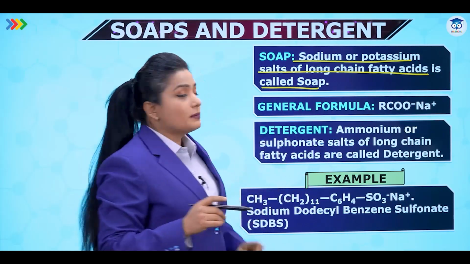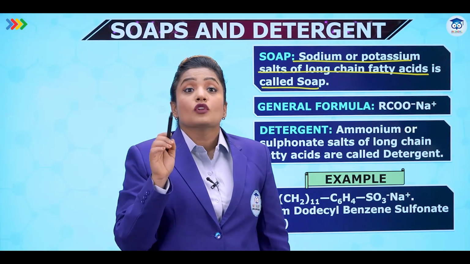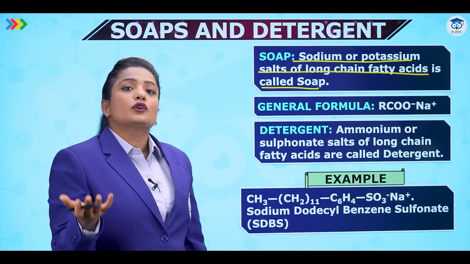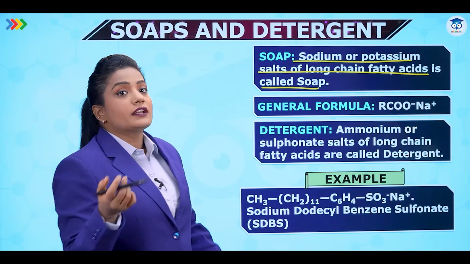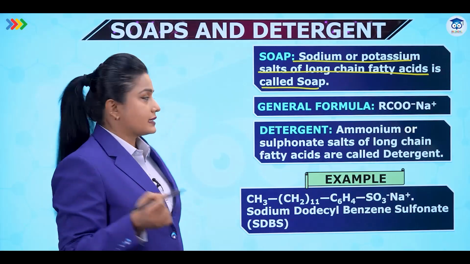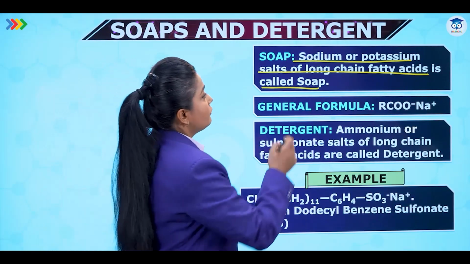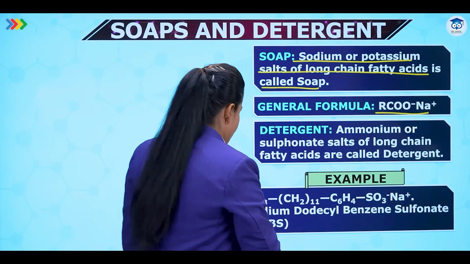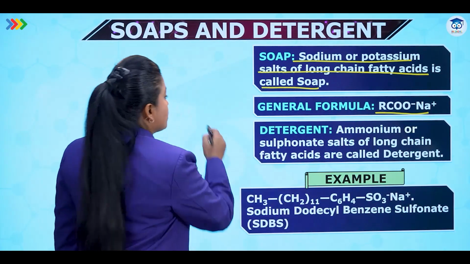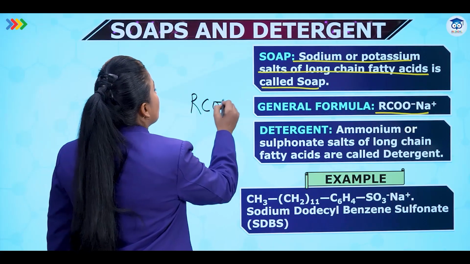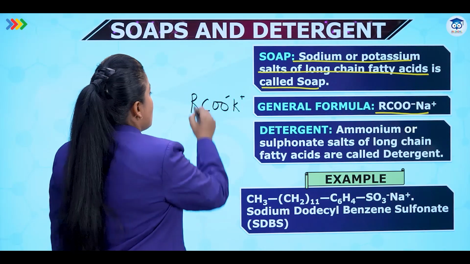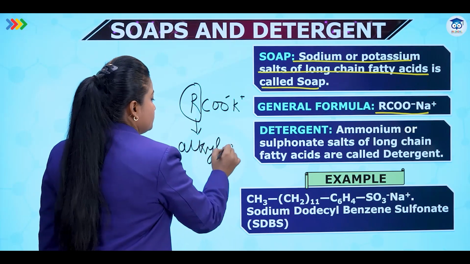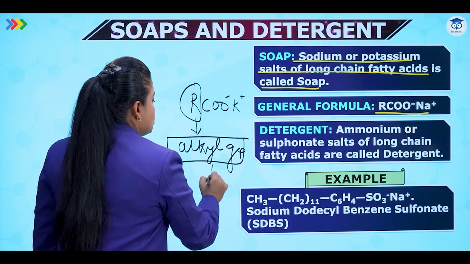Sodium or potassium salts means, in the previous slide we did O negative Na positive. So this was a salt of sodium. Instead of sodium, if I have potassium K, then it will be called the potassium salt of carboxylic acid. So the general formula for the sodium or potassium salts is RCOO negative Na positive. And if I have potassium, I would write it as RCOO negative K positive. What is R over here? R over here is the alkyl group. That means the carbon chain.